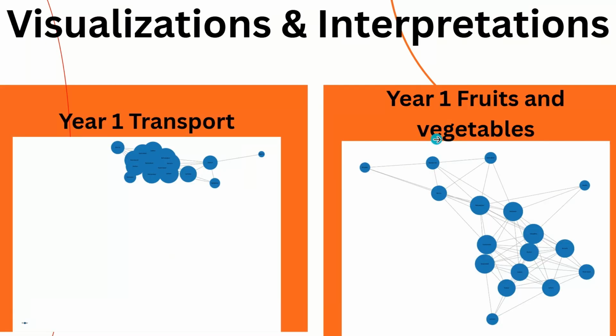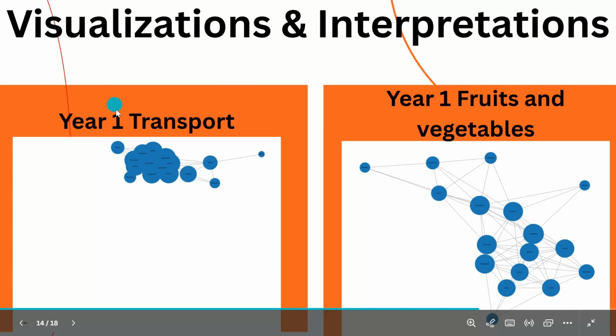I'd now like to offer interpretations and explanations for our various visuals. First of all, our network graphs. What do our network graphs represent? Basically, the network graphs are working with CPI and the price change data. So they represent the price changes and how similar the price changes are within cities. The more dense the clusters and the more the edges, the more prices move in tandem, and the more similar price changes are. On the left, you can see the price change of transport in year one.